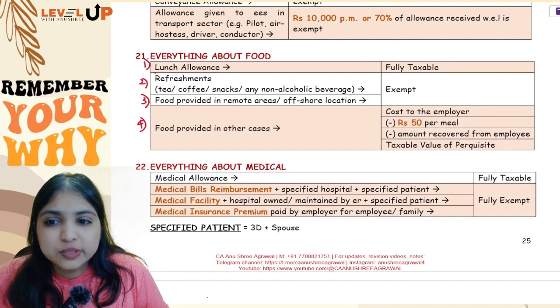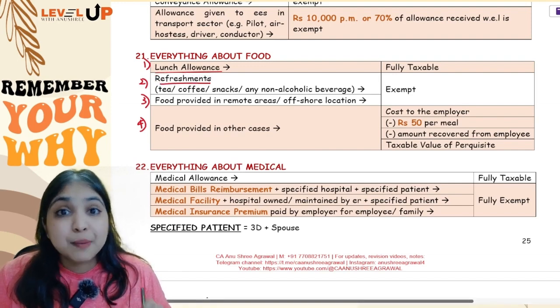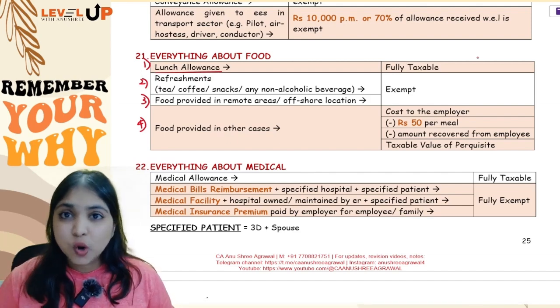Number one, lunch allowance, food allowance, fully taxable. Then refreshments like tea, coffee, snacks, non-alcoholic beverages. I am not talking about proper food over here. I am talking only about snacks and refreshments. That's going to be always fully exempt.